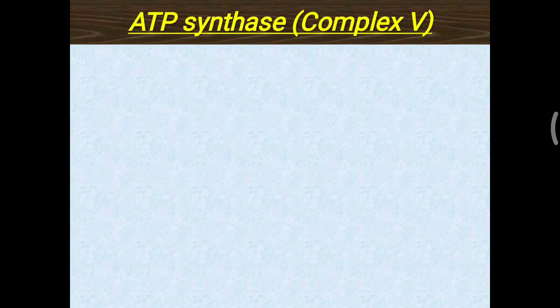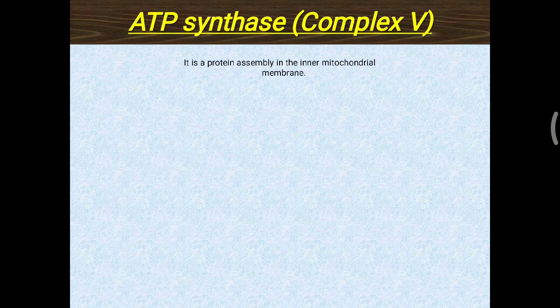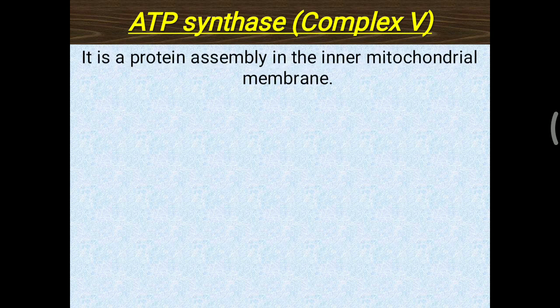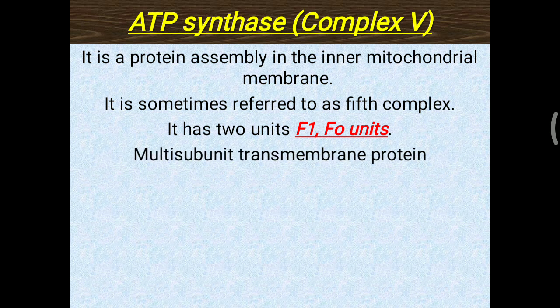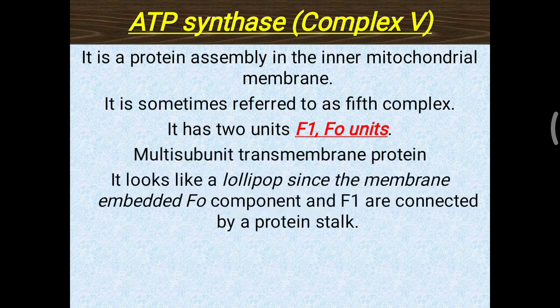So, in detail, ATP synthase or complex 5 is a protein, basically a protein assembly in the inner mitochondrial membrane. It is sometimes referred to as the fifth complex of the electron transport chain. This ATP synthase has two units, F1 and FO, not F-zero. It is a multi-subunit transmembrane protein. It looks like a lollipop, since the membrane-embedded FO component and F1 are connected by a protein stalk. So these F1 and FO are connected with the help of this peptide chain.